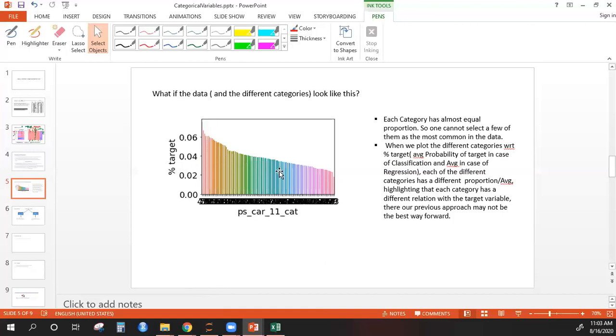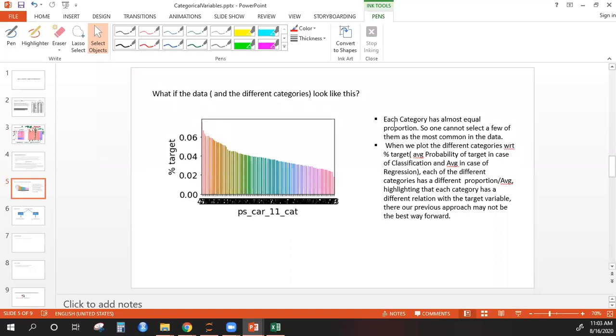whether grouping these two categories together, for example grouping Mumbai and Bangalore together and calling them other cities, is a good approach with respect to this data. Because each might have different information. If they have different information with respect to the dependent variable, then grouping them together is not a good idea. So that you can verify by looking at a plot like this.